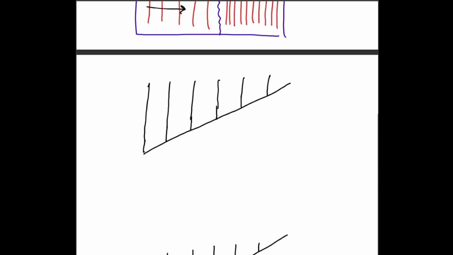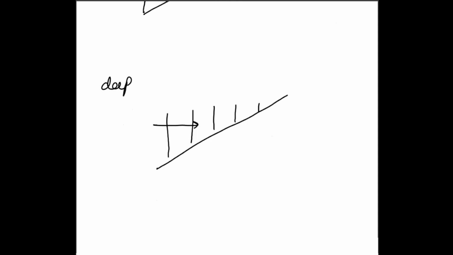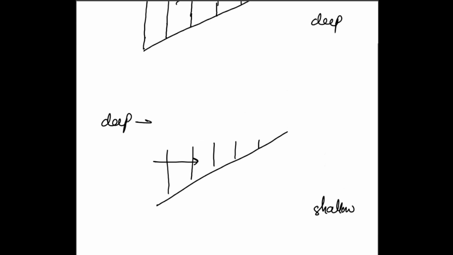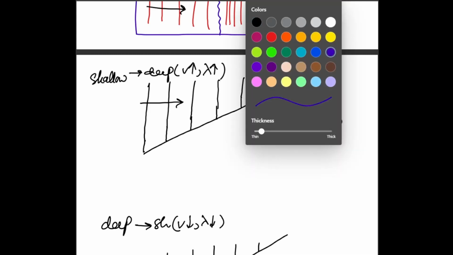So let's say that over here the wave is in a shallow region, and over here it will be in a deeper region, right? So the wave is moving like this, and over here the wave is again moving like this, but over here it's in a deeper region and is moving towards a shallower region. Now we know that when the wave moves from deep to shallow, we expect its velocity to decrease and wavelength to decrease. And when it moves from shallow to deep, we expect its velocity to increase and wavelength to increase. This is what you're supposed to memorize or keep in mind.